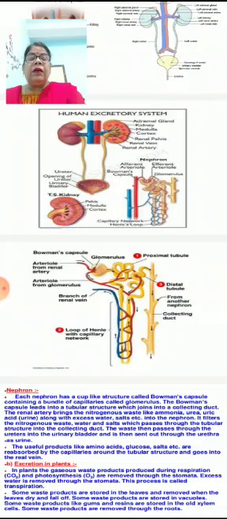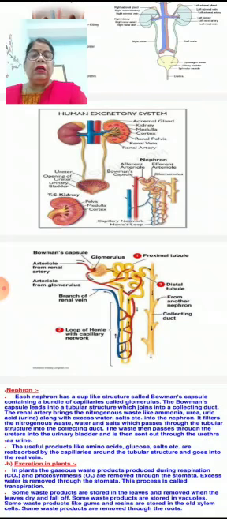And then, by the time the filtrate reaches the collecting duct, it has only harmful waste: excess water and some nitrogenous solid waste dissolved in that water.